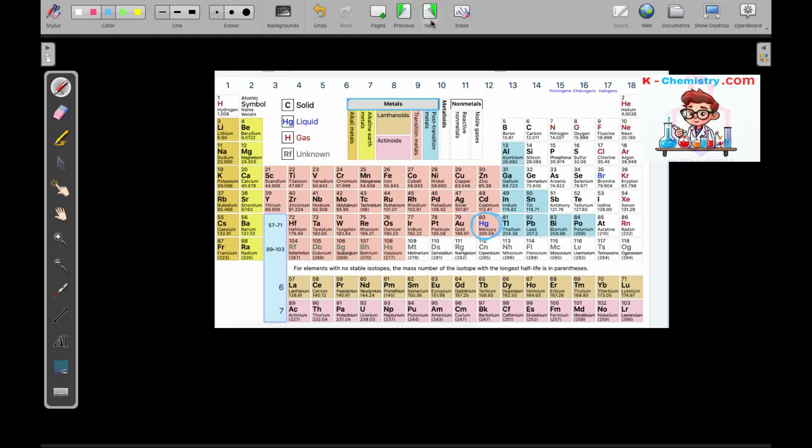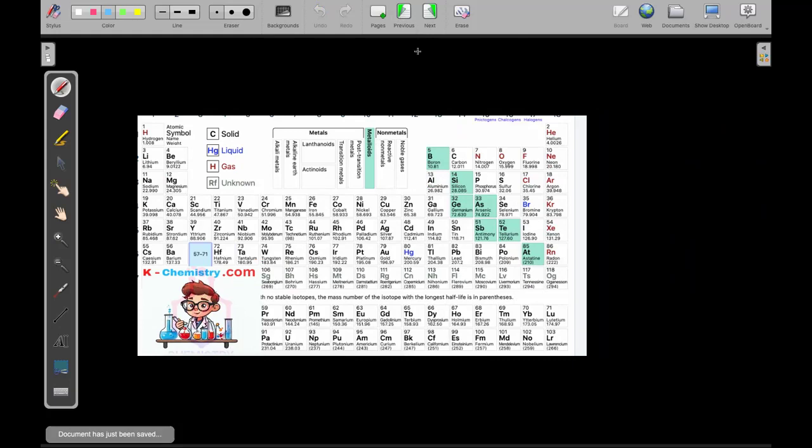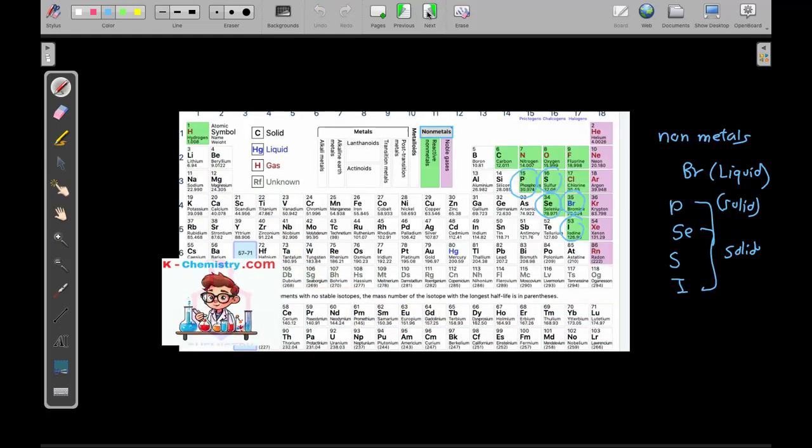We said there are two liquids, but the non-metals are either gases or liquids. Most of them are gases, except this bromine is liquid, and I have phosphorus and sulfur and selenium and iodine. These are solid. So the non-metals are either gases, the 11 ones that we took, or liquids like the bromine, or solids, in this case the phosphorus, the selenium, the sulfur, the iodine. What about the metals? The metals are all solid except the mercury, which is liquid, as we agreed. There are no gases, of course, in the metals.